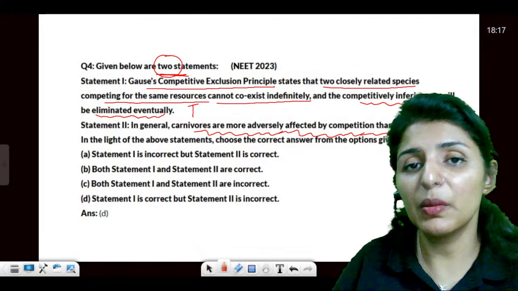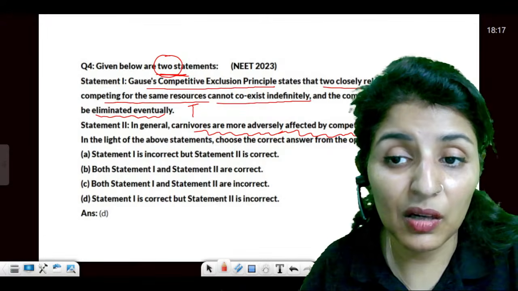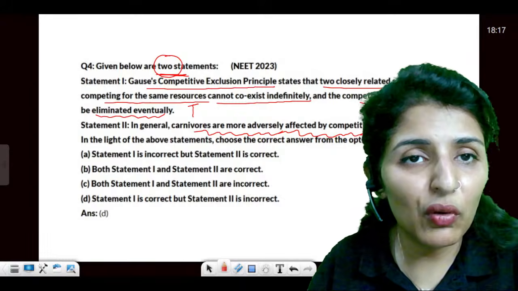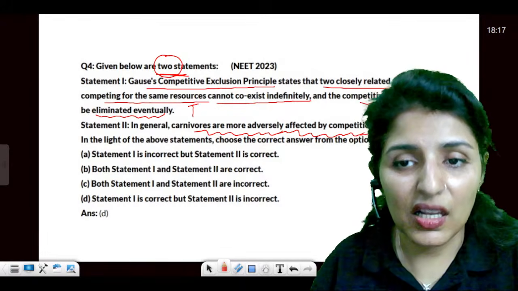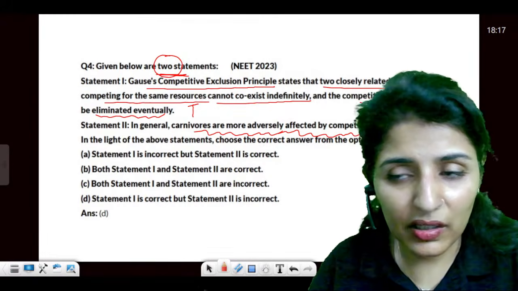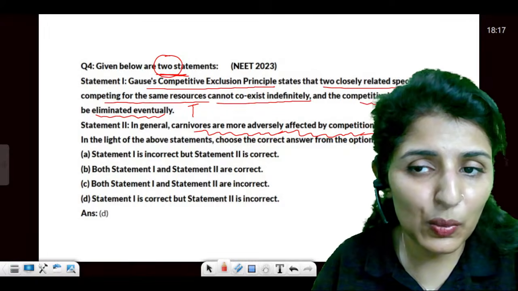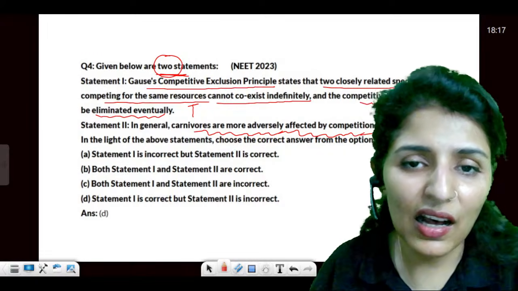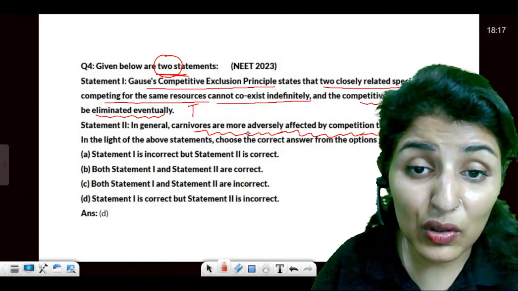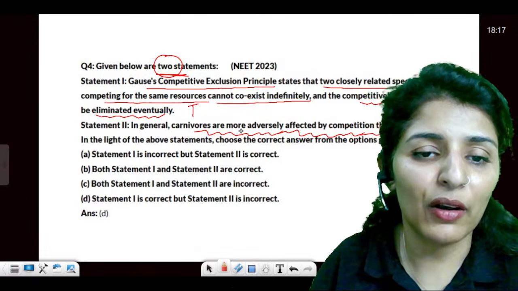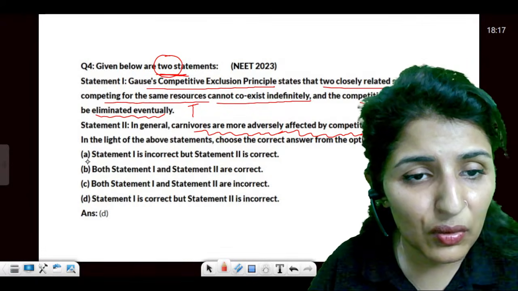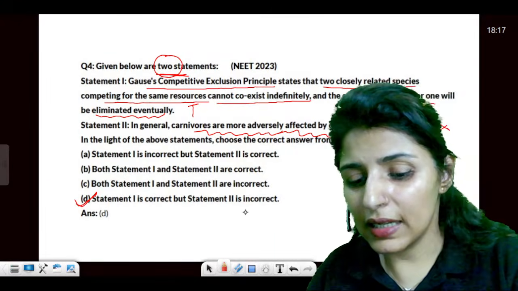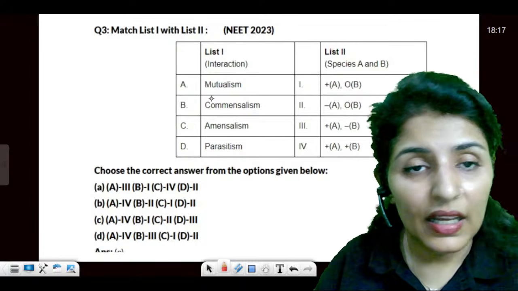It is always the herbivores that will be more affected because of limited food options. All a herbivore can eat is just grass. So if the grasses are depleted, there will be no other option. Herbivores are very rigid. We will only eat veg. Carnivores are very open-minded. So carnivores are less adversely affected by competition. Is this clear? So the answer would be: statement 1 is correct and statement 2 is incorrect. Clear to all? Okay. Next question.